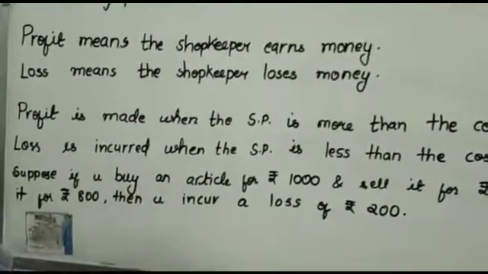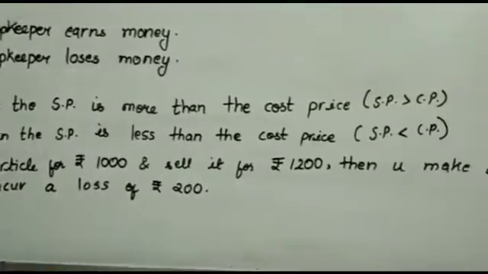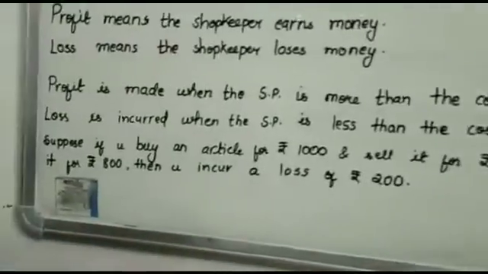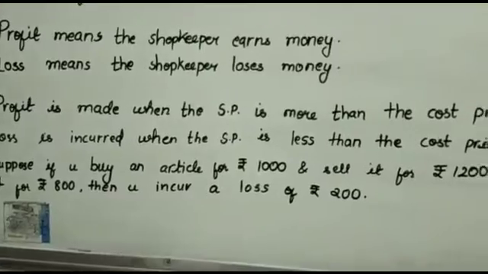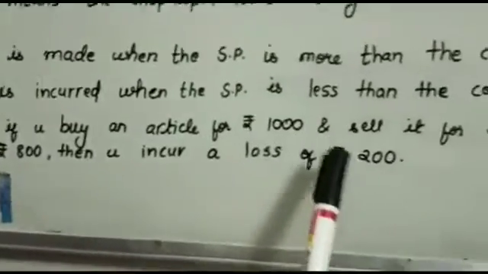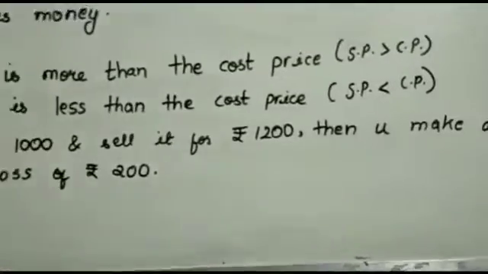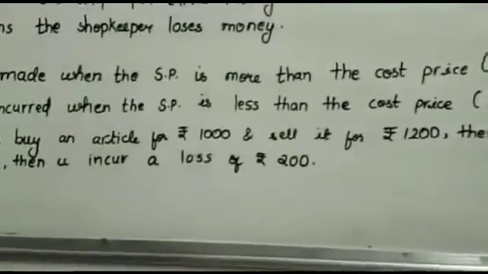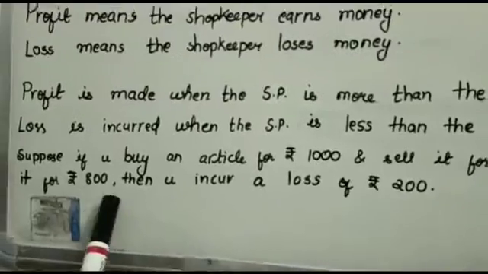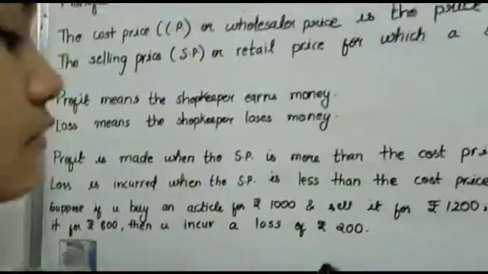Profit is made when the selling price is more than the cost price. Loss is incurred when the selling price is less than the cost price. Suppose if you buy an article for ₹1,000 and sell it for ₹1,200, then you make a profit of ₹200. If you sell it for ₹800, then you incur a loss of ₹200.